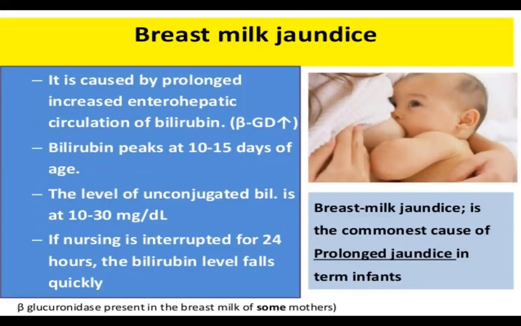Then breast milk jaundice. What is it? It is caused by prolonged increased enterohepatic circulation of bilirubin. Bilirubin peaks at 10 to 15 days of age. The level of unconjugated bilirubin is 10 to 30 mg per dl. If nursing is interrupted for 24 hours, the bilirubin level falls quickly. So if you stop the breastfeeding, it falls within 24 hours. Breast milk jaundice is the commonest cause of prolonged jaundice in the term baby. So what we have to think about is stopping the breastfeeding for 24 hours. It will subside.